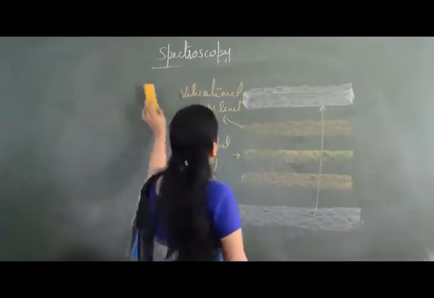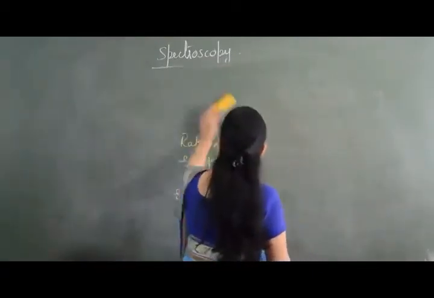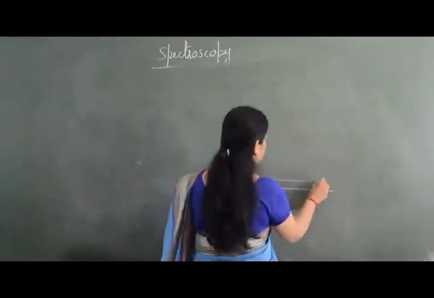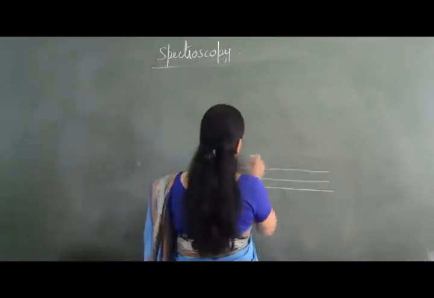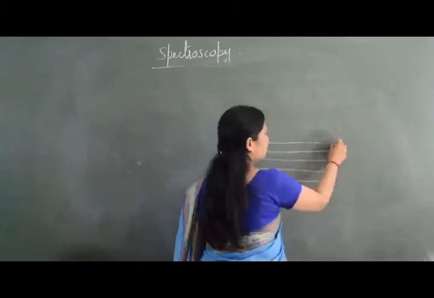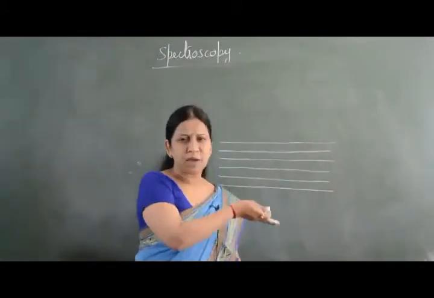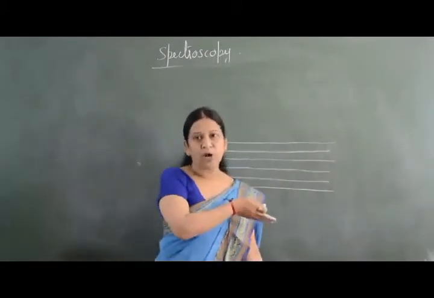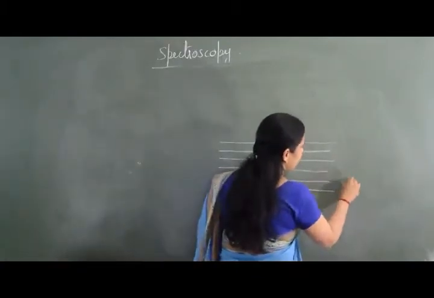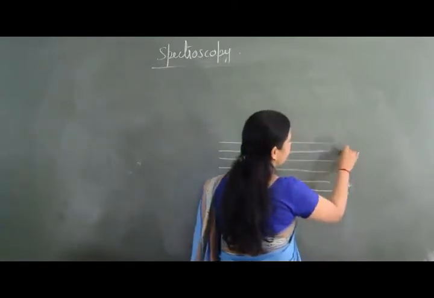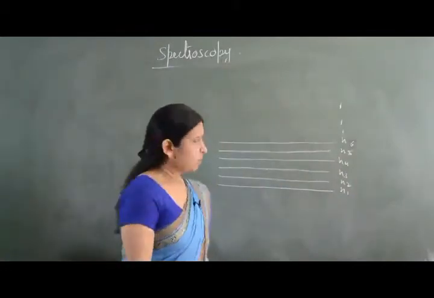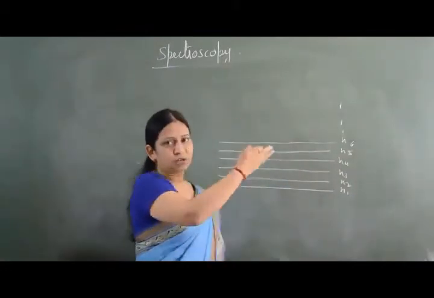Next we come to, suppose this is some molecule, and these are the energy levels of the molecule. We can consider rotational energy levels, vibrational, or electronic. The concept is going to remain the same. So this is N1, this is N2, this is N3, this is N4, this is N5, and this is N6, and so on it is going to go.